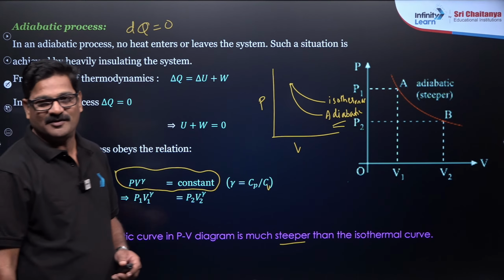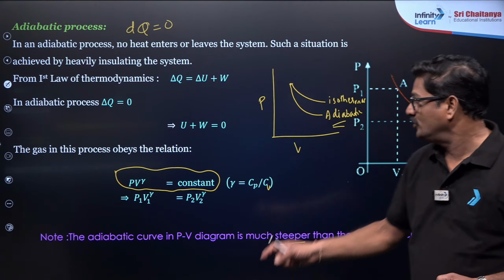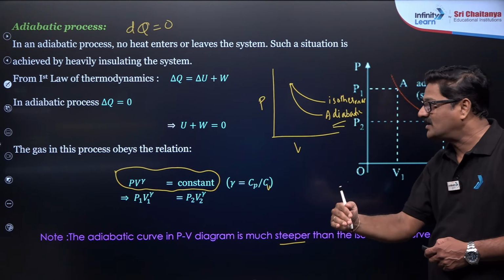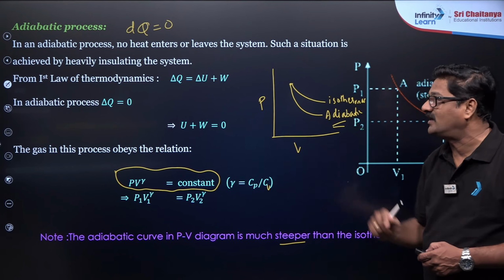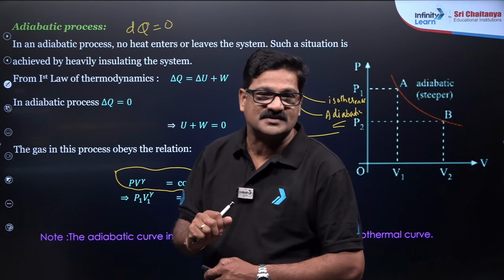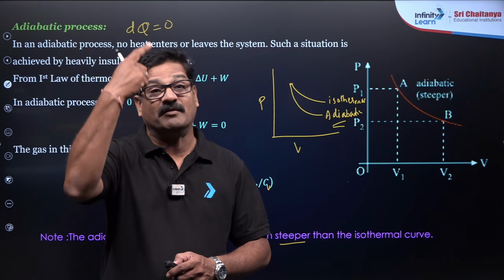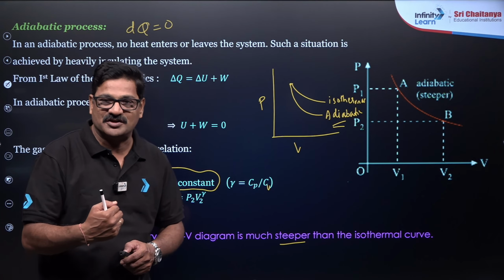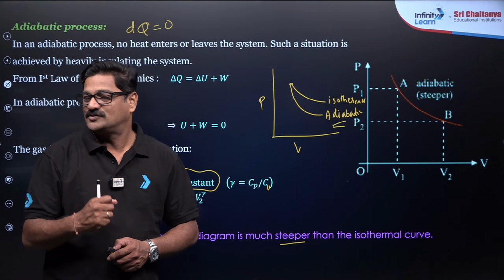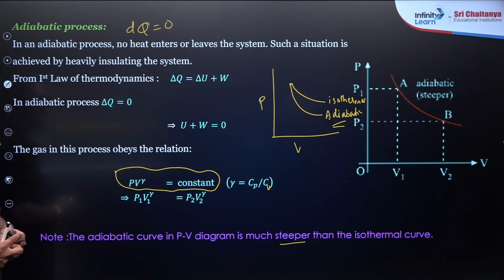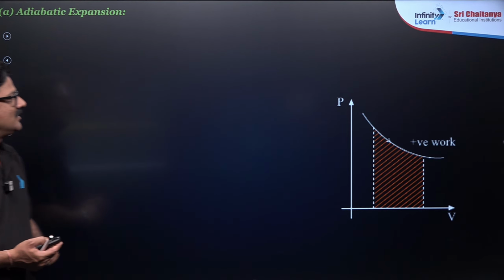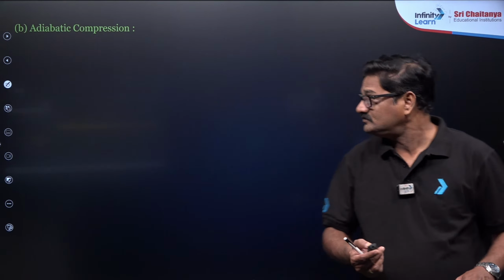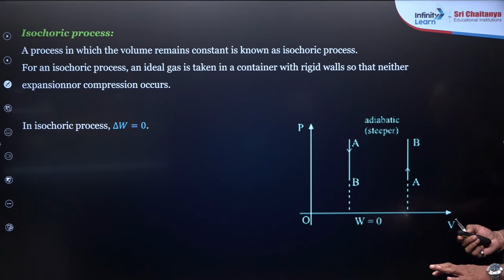Got it? Abhinav Yadav, hello, how are you? So you will be given A and B. Which of the following is true? The adiabatic curve is always going to come lower because it has the gamma parameter. In isothermal, PV is equal to constant. In adiabatic, PV to the power gamma is equal to constant. Therefore, it is steeper because of the gamma parameter. So it's very important, and it is going to be useful even in physics as well. And talking about the adiabatic process, we discussed this, right? Moving ahead, compression should also come like this.